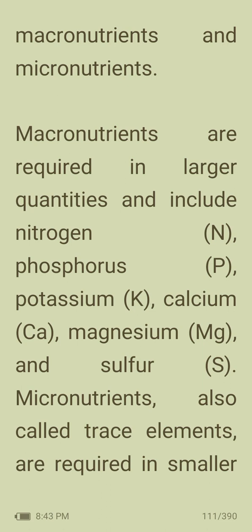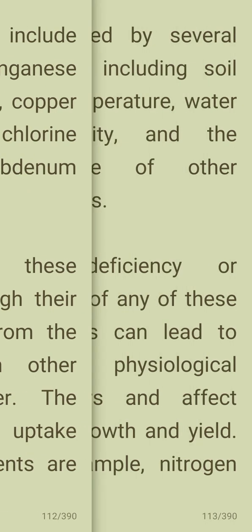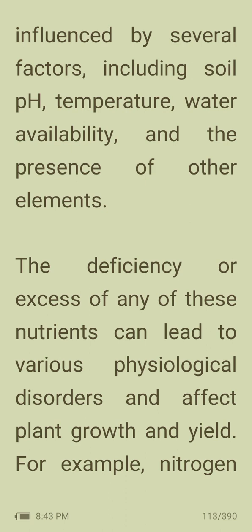Micronutrients, also called trace elements, are required in small amounts and include iron, manganese, copper, boron, chlorine, and molybdenum. Plants obtain these nutrients through their roots, either from the soil or from other organic matter. The availability and uptake of these nutrients are influenced by several factors, including soil pH, temperature, water availability, and the presence of other elements.